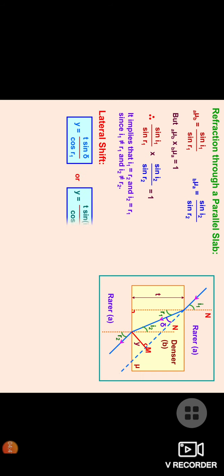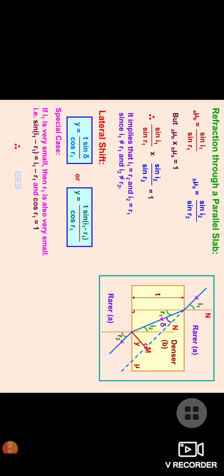Lateral shift is what? Lateral shift tells that y is equal to t sine delta divided by cos of the angle of refraction, where delta is the angle of deviation. And if we talk about angle delta, then delta is i1 minus r1, so y is t sin(i1 minus r1) divided by cos r1. We have to learn this formula also.